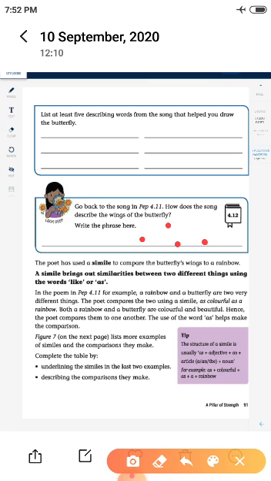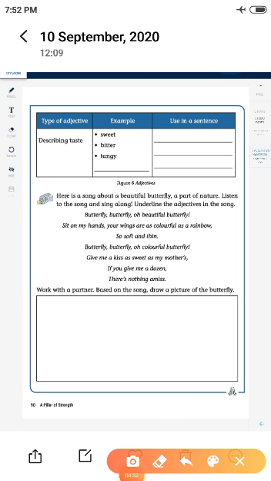As I said, simile is used to compare one thing with the other. A simile brings out the similarities between two different things using the words like or as. See, the wings are colorful. The rainbow is also colorful. So the similarity between these two is the color. Likewise we compare the two things and we bring out the similarity.